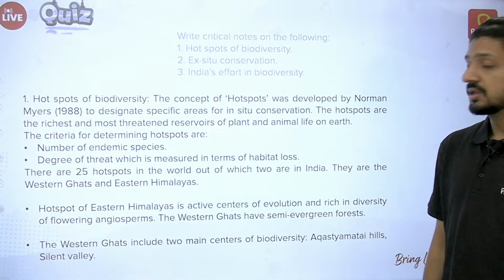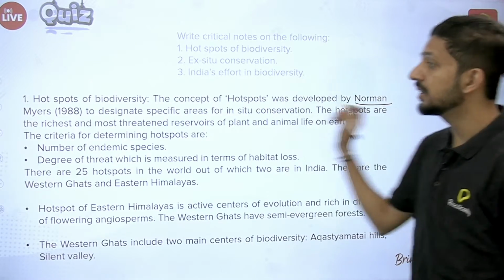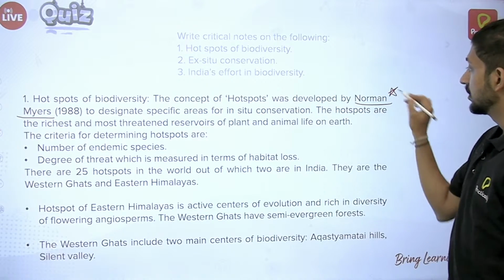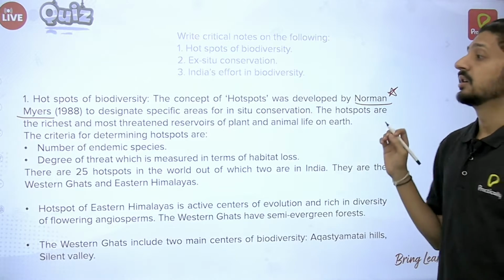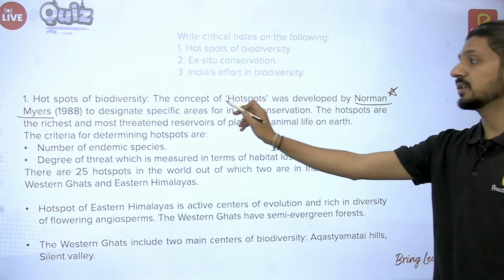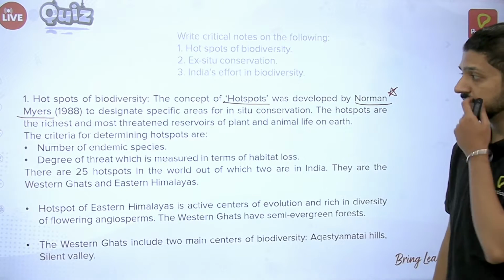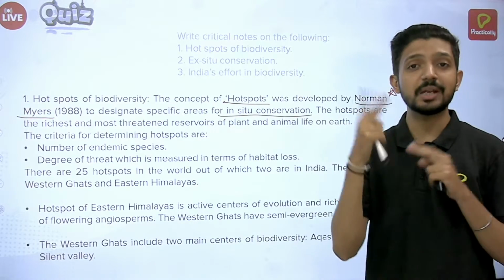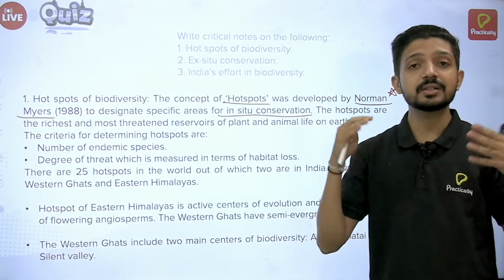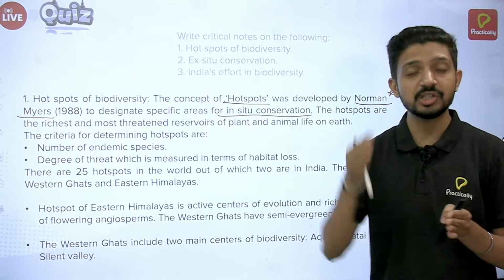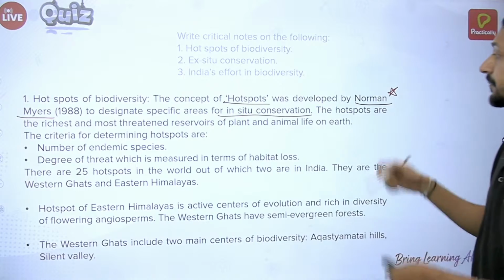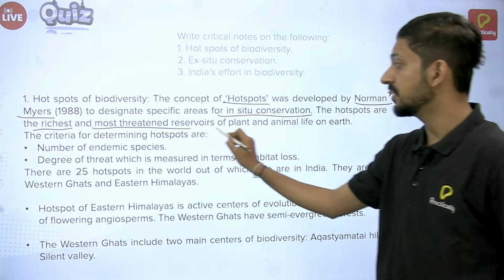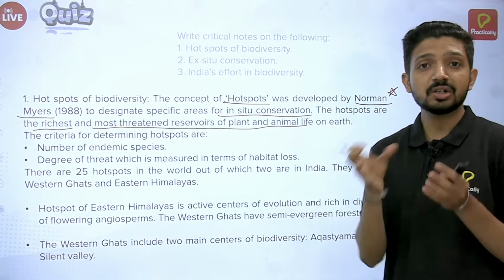Hotspots of biodiversity. So the term hotspot was coined by Norman Myers. Again, the scientist's name is very important. Do remember, it's always good if you quote that in your answer. So Norman Myers was the first one to give this concept of hotspots, which are specific areas for in situ conservation. So if you remember the 2 types of conservation, in situ and ex situ. In situ is conservation in their natural habitat at that particular location. Ex situ is out of their habitat. And what are hotspots? They are the richest and most threatened reservoirs of plants and animals on earth. That's why they're called hotspots.